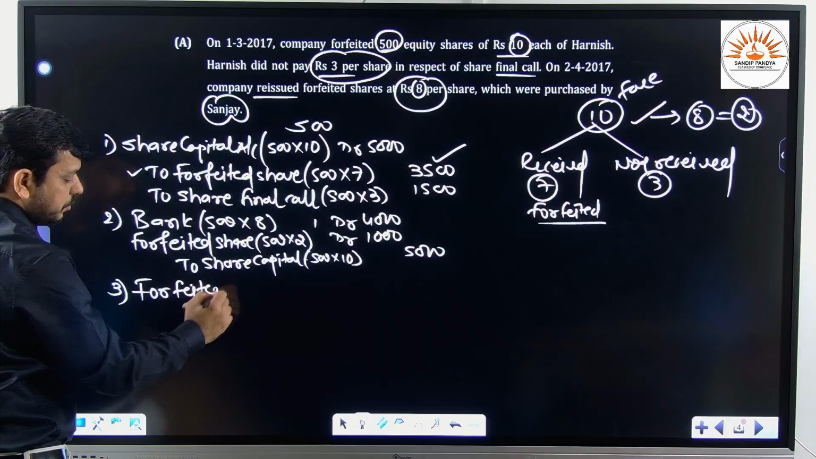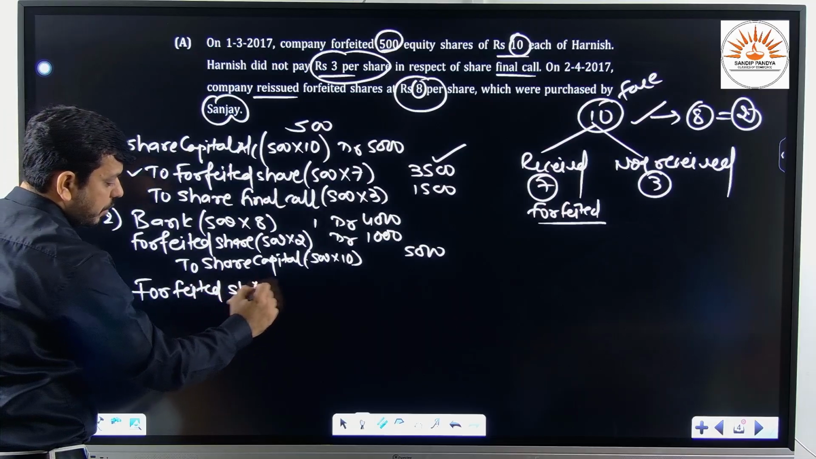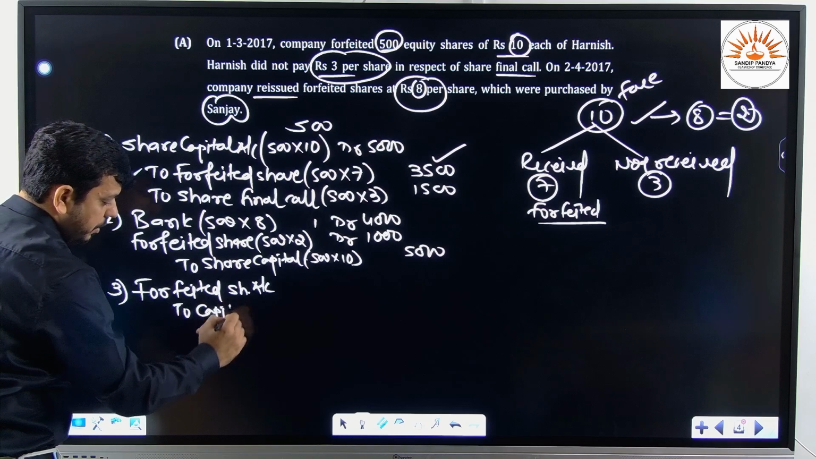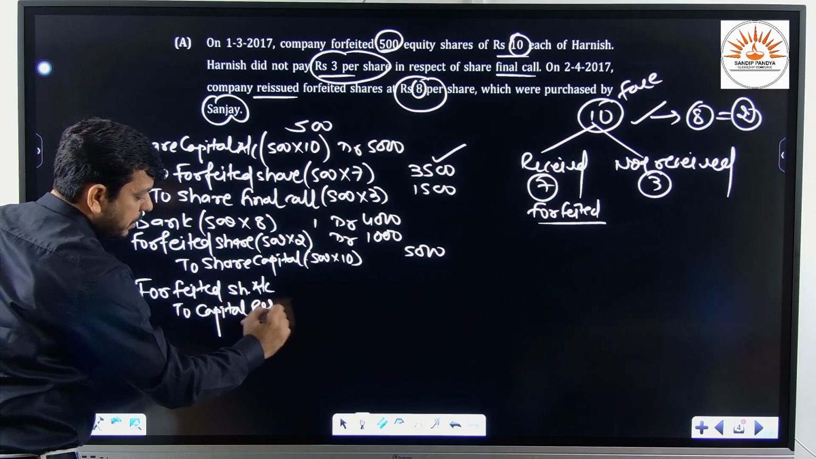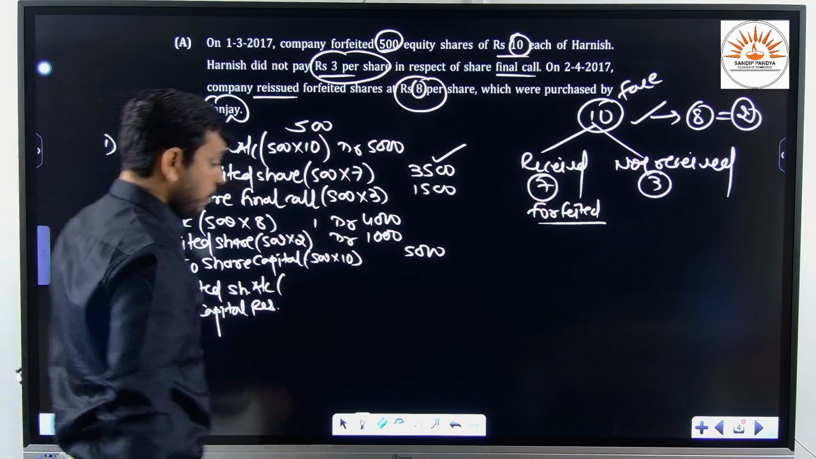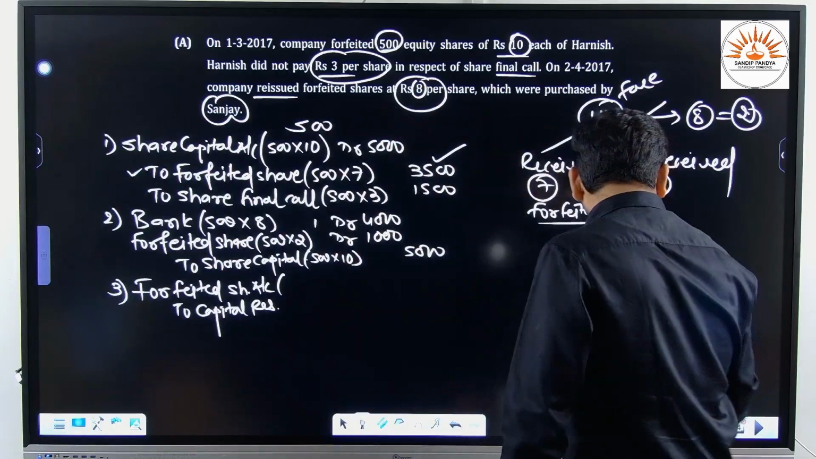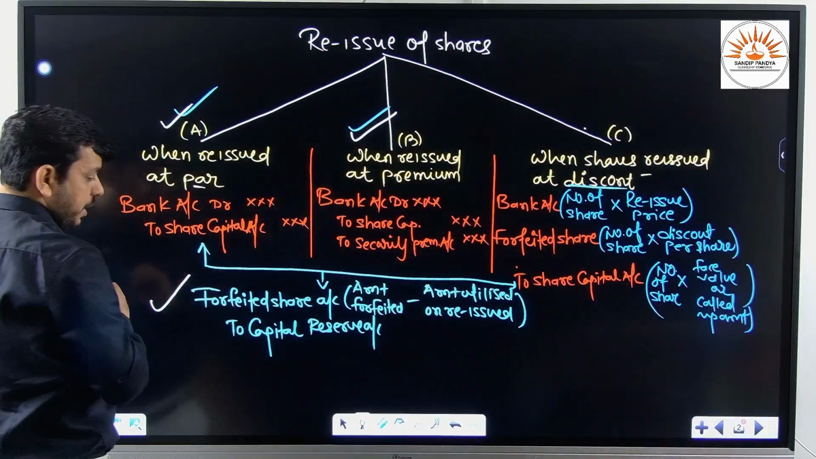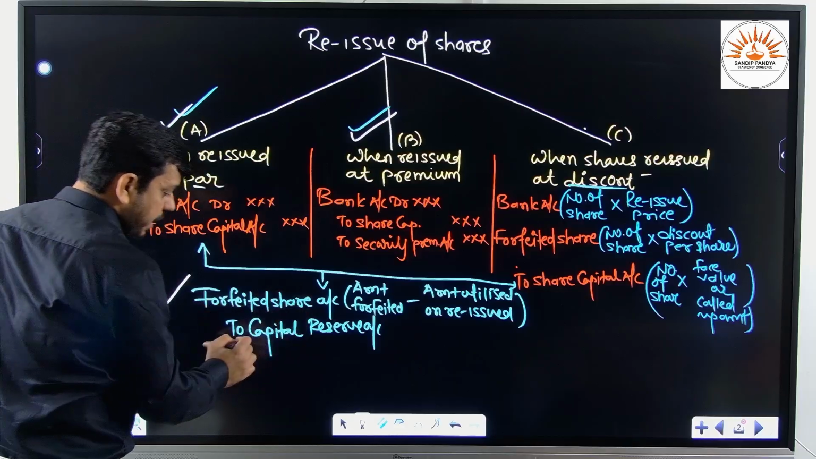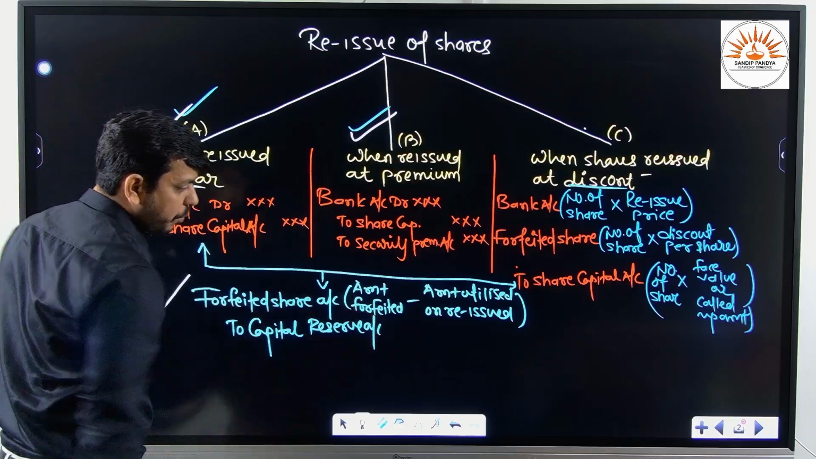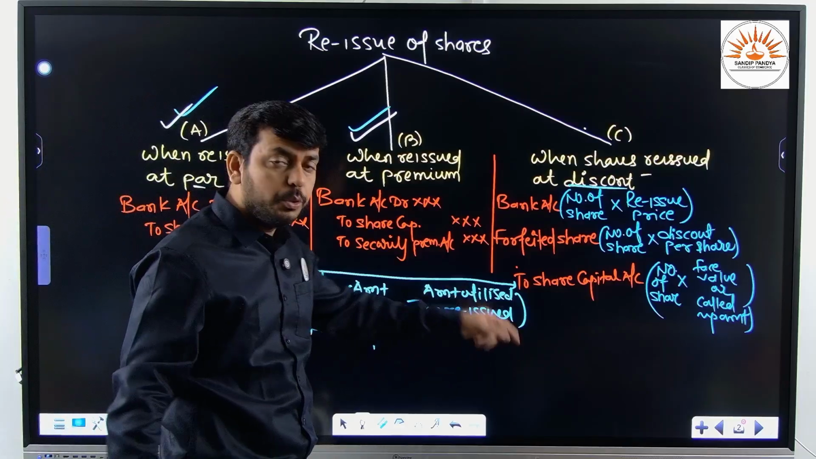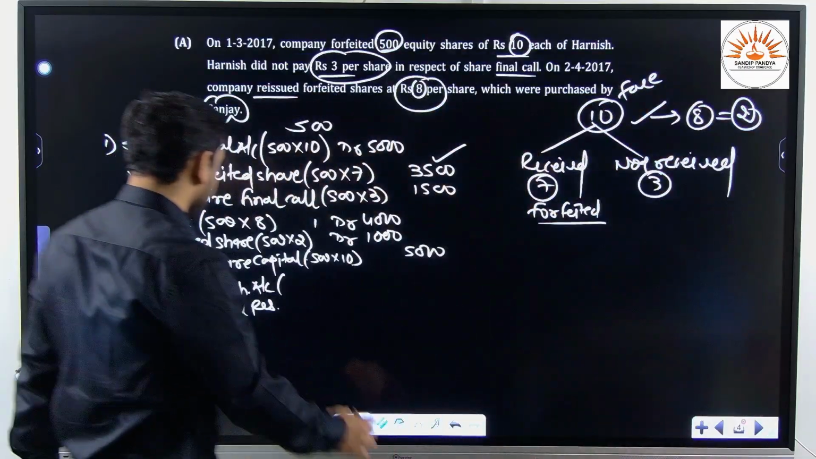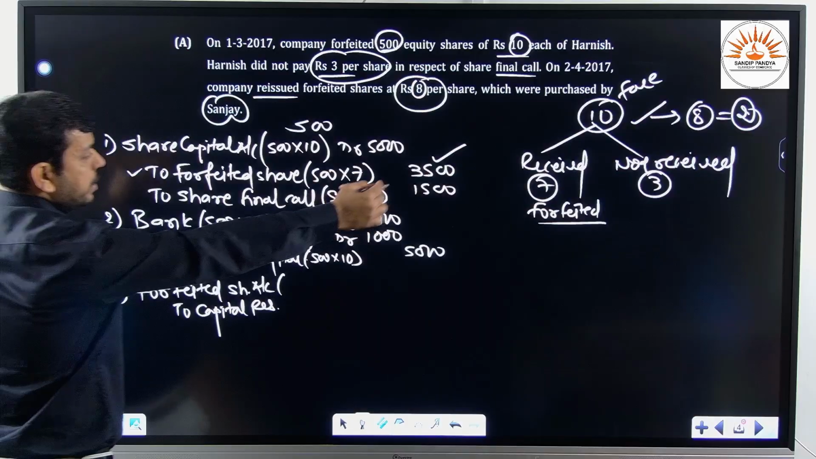Forfeited shares account debit to capital reserve account. Sir, what amount should we write? Let me show you again. See, the last third entry that we shall pass, forfeited share account to capital reserve, that is amount forfeited minus amount utilized on reissue.